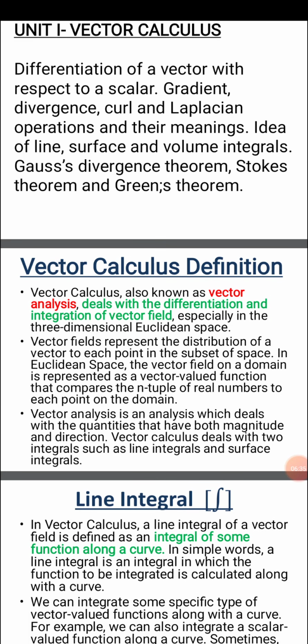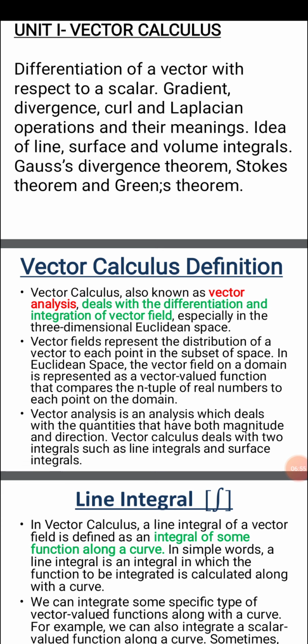If we talk about vector calculus, we have to know about the physical quantities on the basis of direction. There are two types of physical quantities on the basis of direction. One is scalar quantity and the other one is vector quantity.